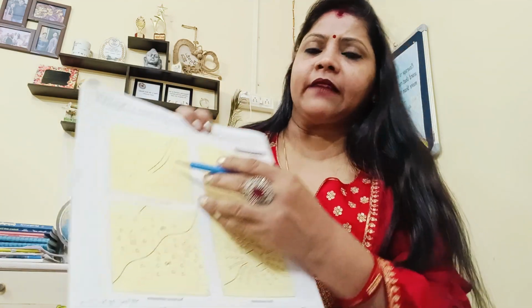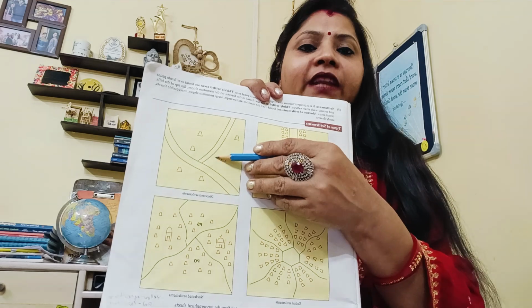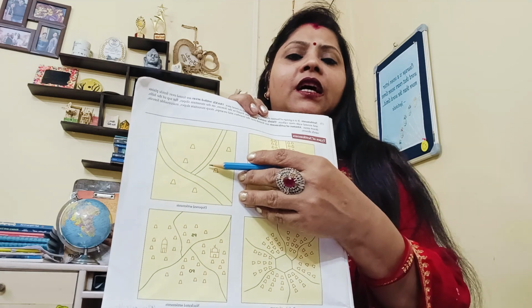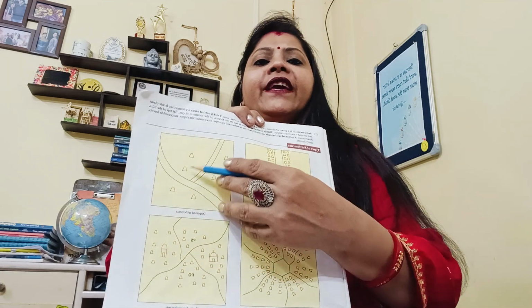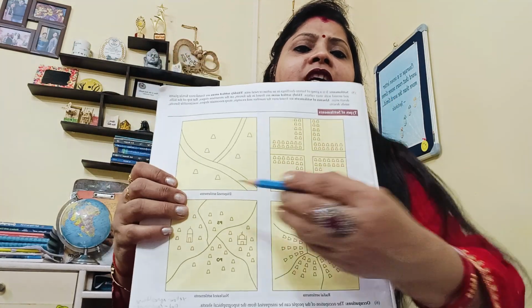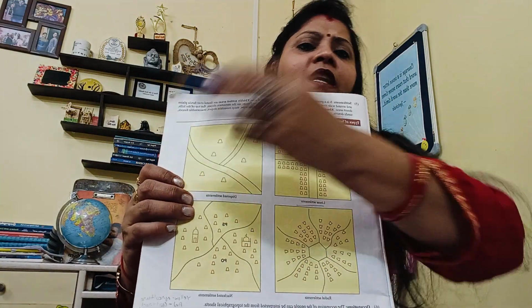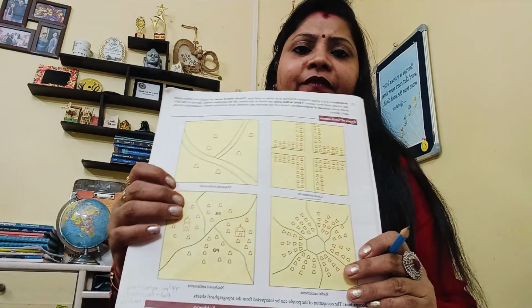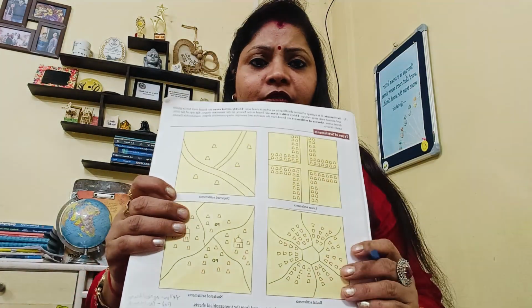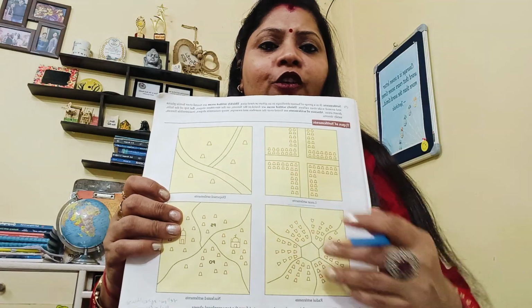Here we have the dispersed settlements. This kind is found in village areas and in farms, where people have their huts or houses near their fields. So it is not in one particular place, but dispersed, here and there, where their fields are. They make their houses or huts there only. So this is a dispersed settlement.